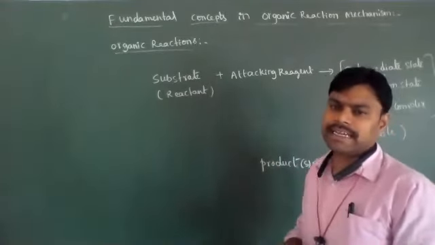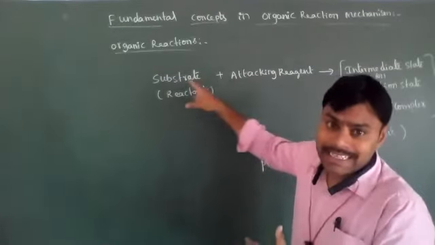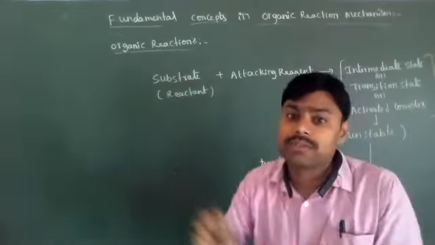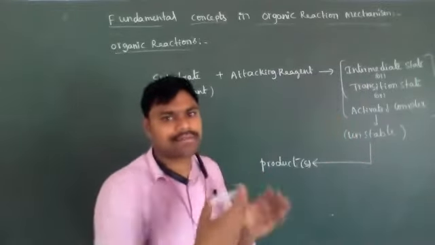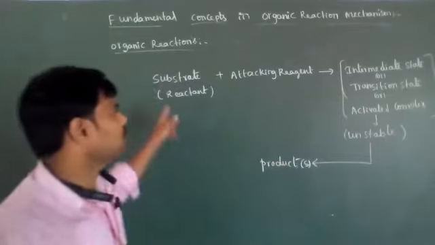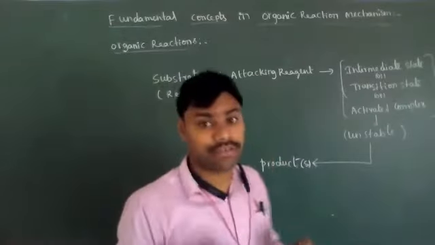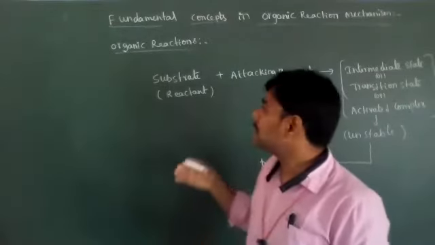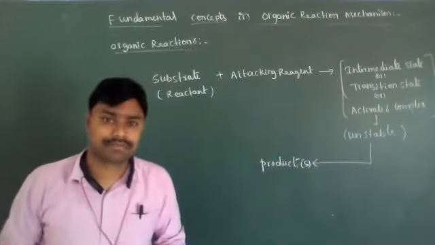When the attacking reagent attacks the substrate, what type of electron displacement will take place, meaning electrons displacing from one atom to another? What type of electron displacement effects are present? If you understand these four things, then we can understand the mechanism. Based on these four things, we have types of reactions.